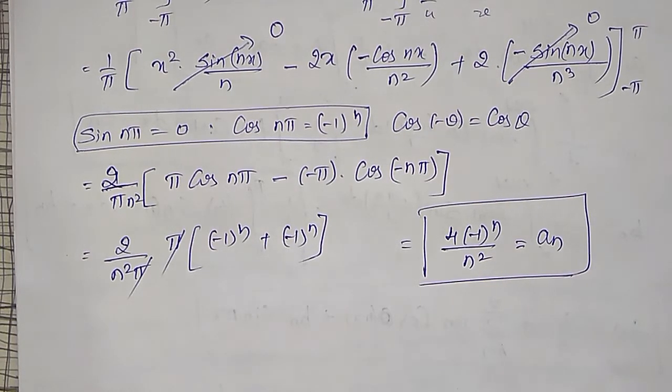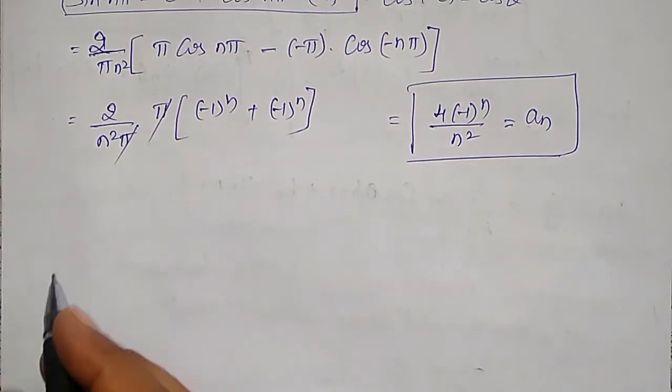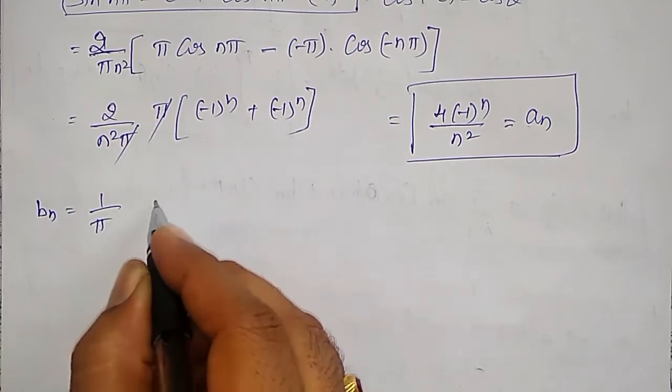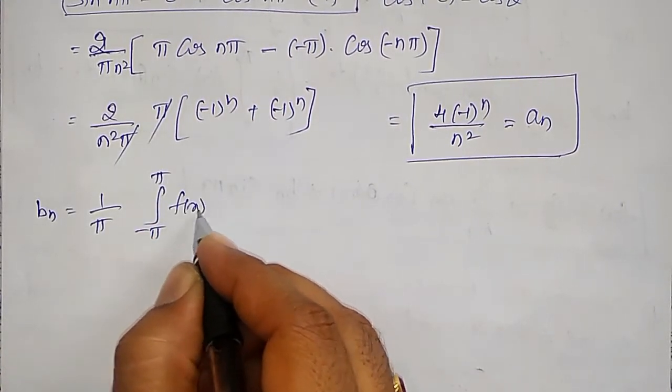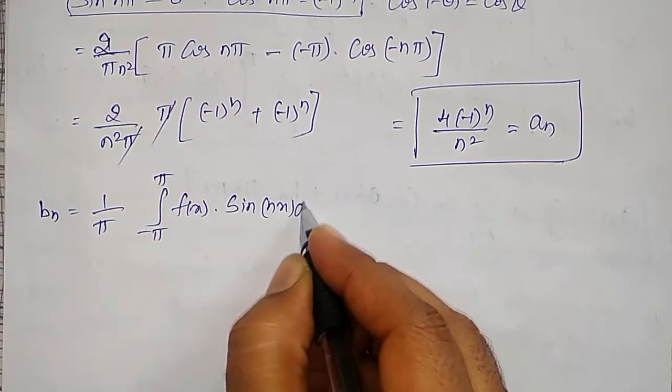Like that, I have to evaluate bn now. bn is given by the Fourier coefficient bn = (1/π) integration from −π to +π of f(x) sin nx dx.